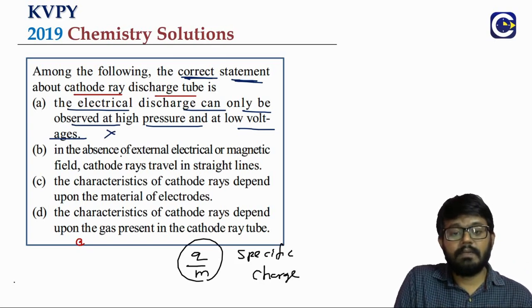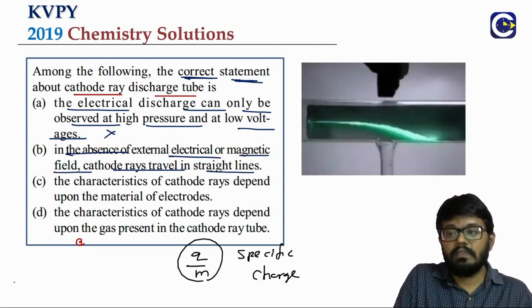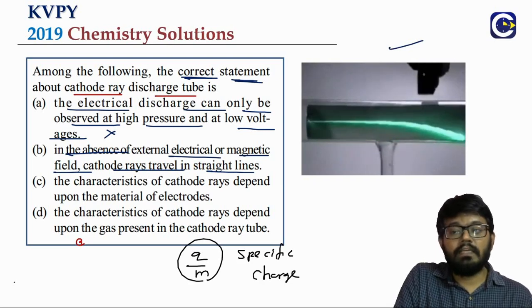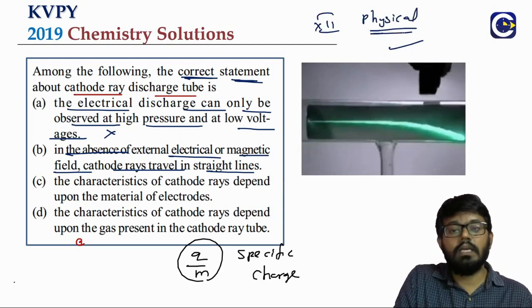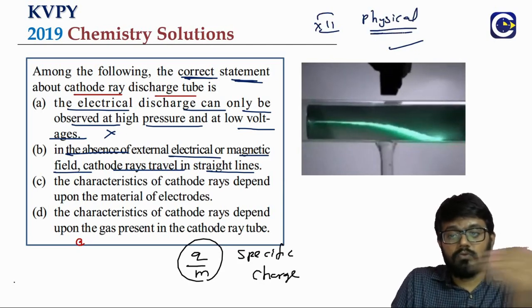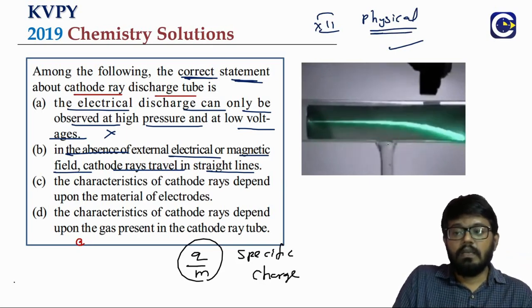Then the statement B: in the absence of external electric and magnetic fields, cathode rays travel in straight lines. In fact, they travel in straight lines. But if you apply a magnetic field or electric field, in +2 physics you will be learning actually how the magnetic field deflects moving charges. But here, just the idea.